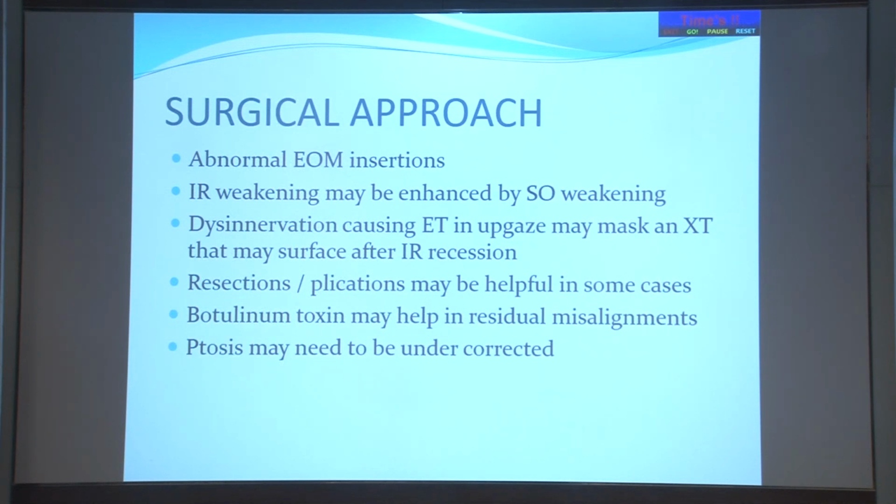Now, the surgical approach is that you may have abnormal extraocular muscle insertions. So, MRI has to be done before you are operating these cases. You should know some idea about where EOMs are inserted. IR weakenings may be enhanced by SO weakening also if there is a need. Dissociation causing ET in upgaze may mask an XT that may surface after IR resections. Resections and plications can rarely be done if you do large resections, and some resections can also be done in some cases. And in residual situations, you can also inject botulinum toxin. Ptosis may need to be under-corrected, as Dr. Pradeep was saying in third nerve palsy also, because they are more prone for exposure.